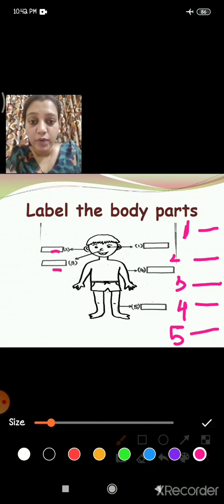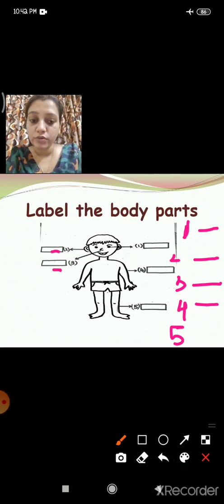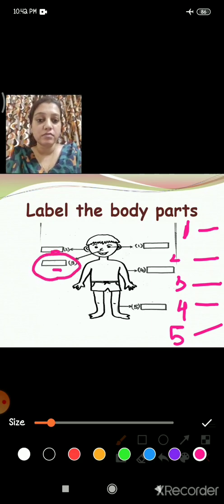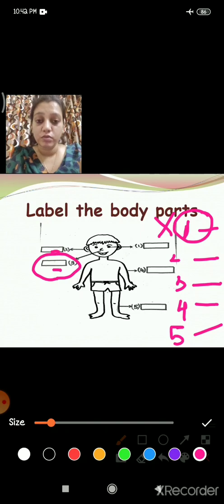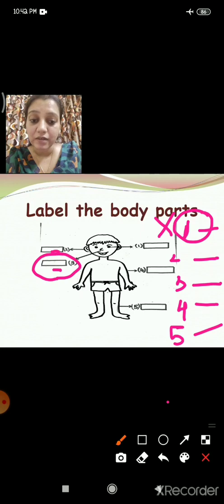If you write the number 1 answer in number 5, then teacher will mark you wrong. Okay, teacher will mark you wrong. For example, you already know what the answer of number 3 is. If you write that answer of number 3 here in number 1, then teacher will give you a big wrong, and no marks for you. So you have to listen properly to what teacher is telling.